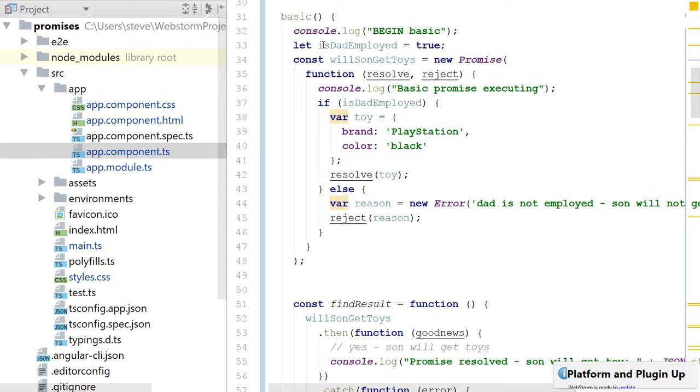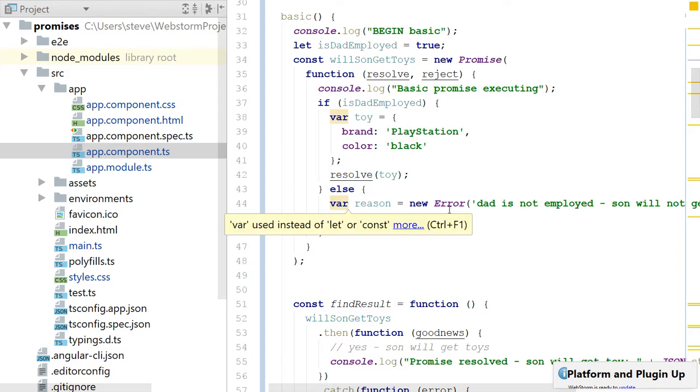But in the middle of those, I do a let isDadEmployed is true. Will son get toys? I instantiate a new promise. It executes this function, and I log basic promise is executing. I get this toy. I resolve the toy. That enables me to take this scoped object and pass it to a callback or a chain.